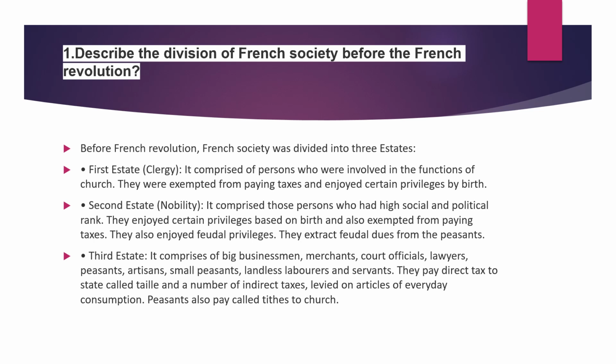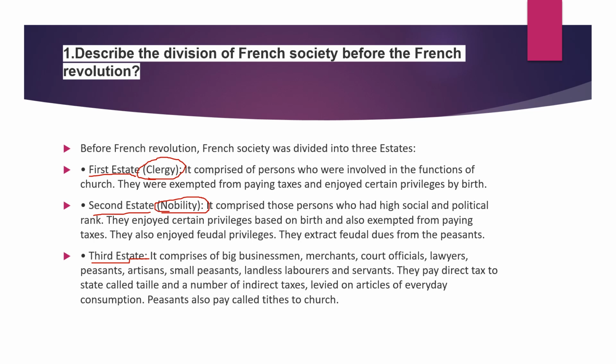So we should write the 3 estates. First estate, second estate and third estate. See, here the first estate, you know about it. So who are all called the first estate people? The clergy people. And who are all called the second estate people? Nobility people.